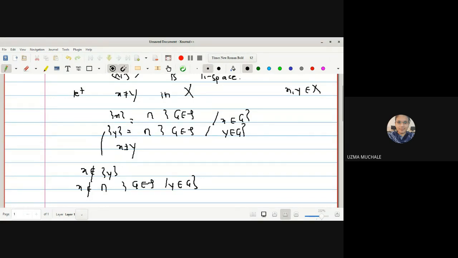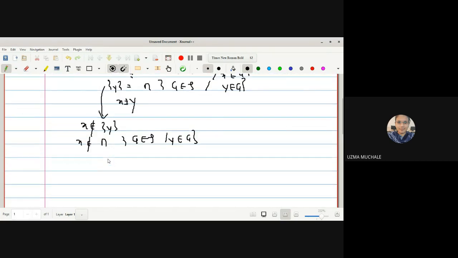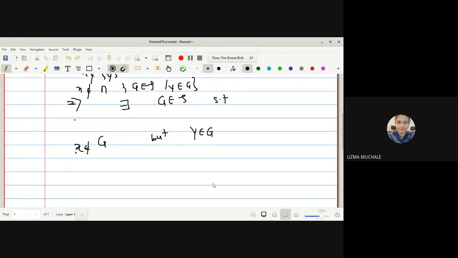Instead of writing singleton y, we have written it in the form of the intersection. Okay? So what does it imply? There exists an open set G such that x does not belong to G but y belongs to G. Have you understood this one?